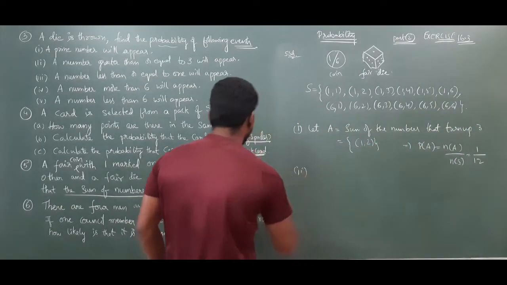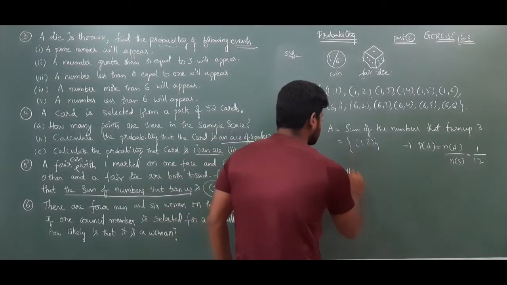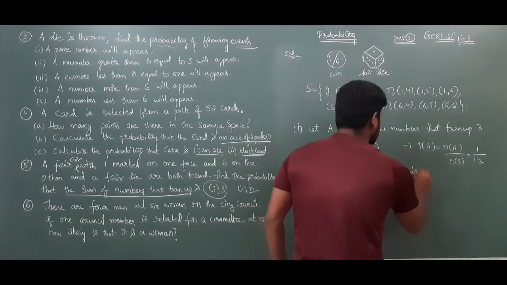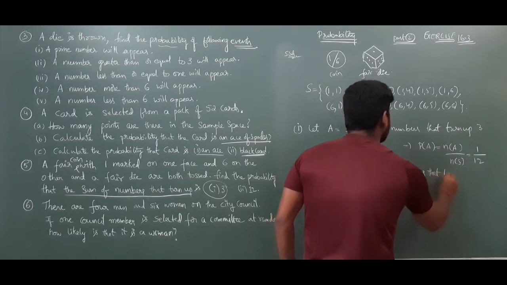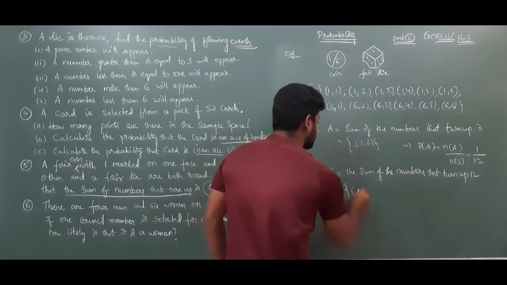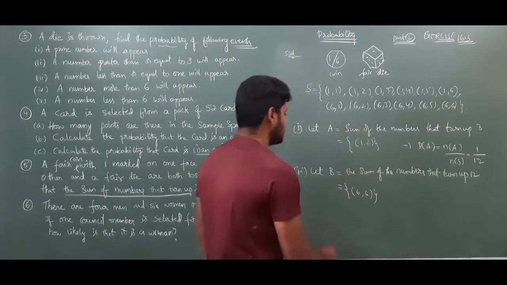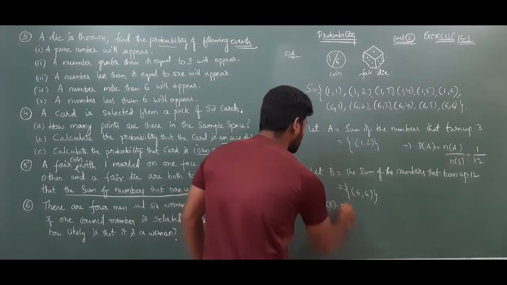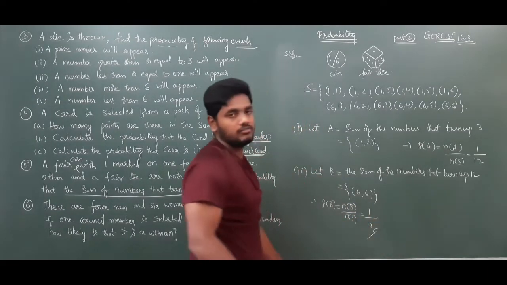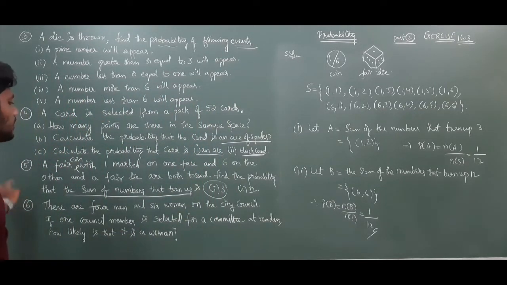Next, second. The sum should be equal to 12. So consider B is the event that the sum of the numbers that turn up is 12. What are those outcomes? Only 6 comma 6. If you observe, only this outcome will give a sum equal to 12. Therefore, P of B is equal to N of B by N of S, which is only one outcome out of 12 possible total outcomes. So 1 by 12. So this is about question number 5.